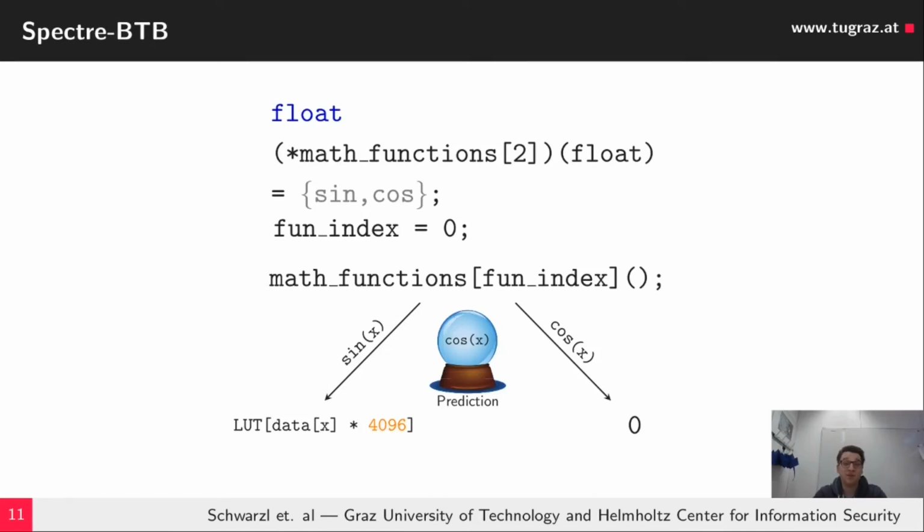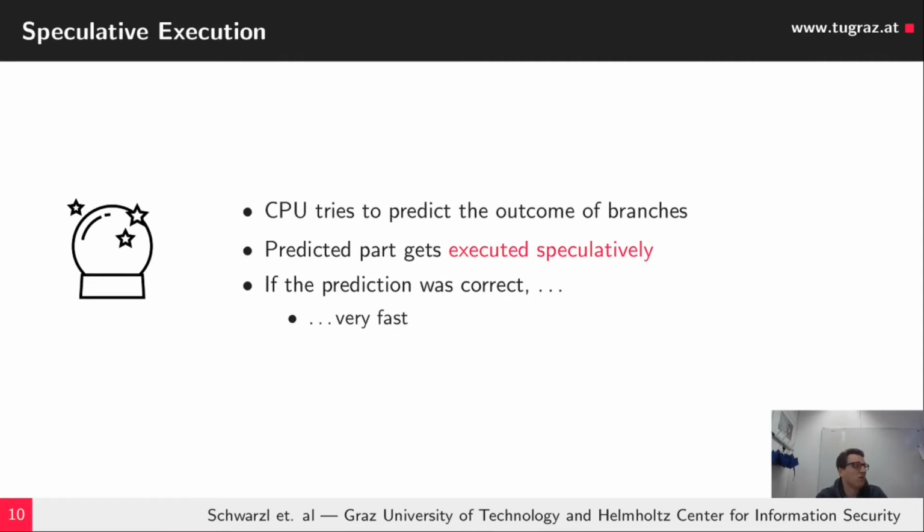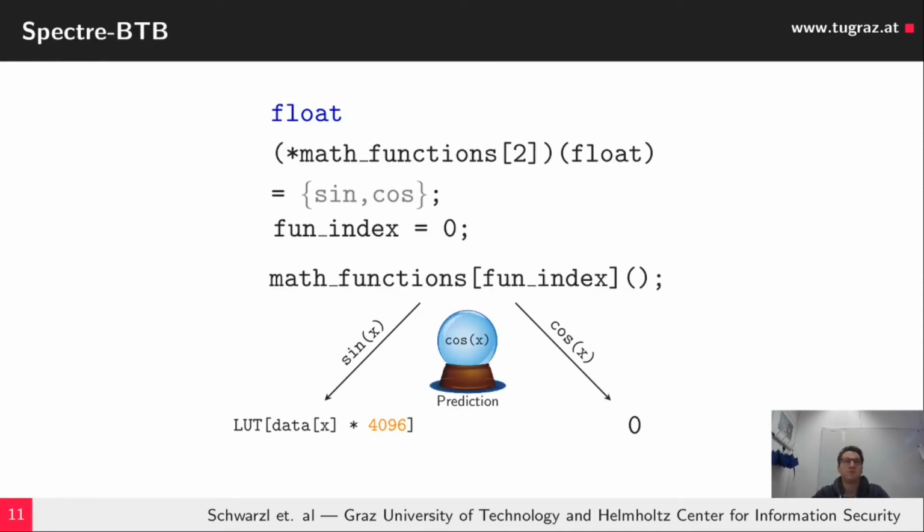The Spectre-BTB, or variant 2, exploit works as follows. We have an array of mathematical functions, for instance, the function pointers for the sinus and cosinus functions, and this function index decides whether function 1 or 0 is called, so either cosinus or sinus.